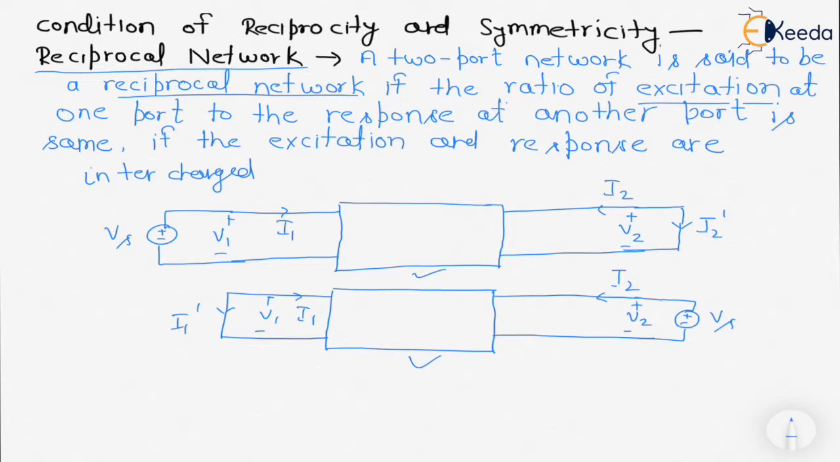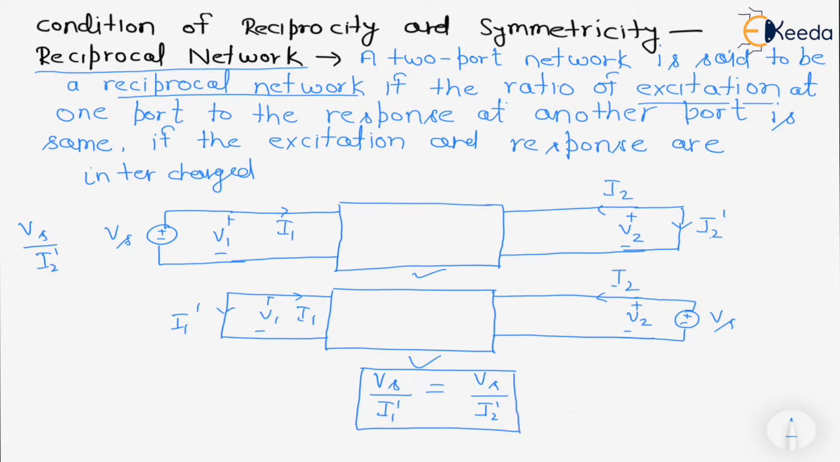So according to the reciprocal network, Vs upon I2 dash in the first network should be equal to Vs upon I1 dash. So the condition for a reciprocal network is Vs upon I1 dash must be equal to Vs upon I2 dash.